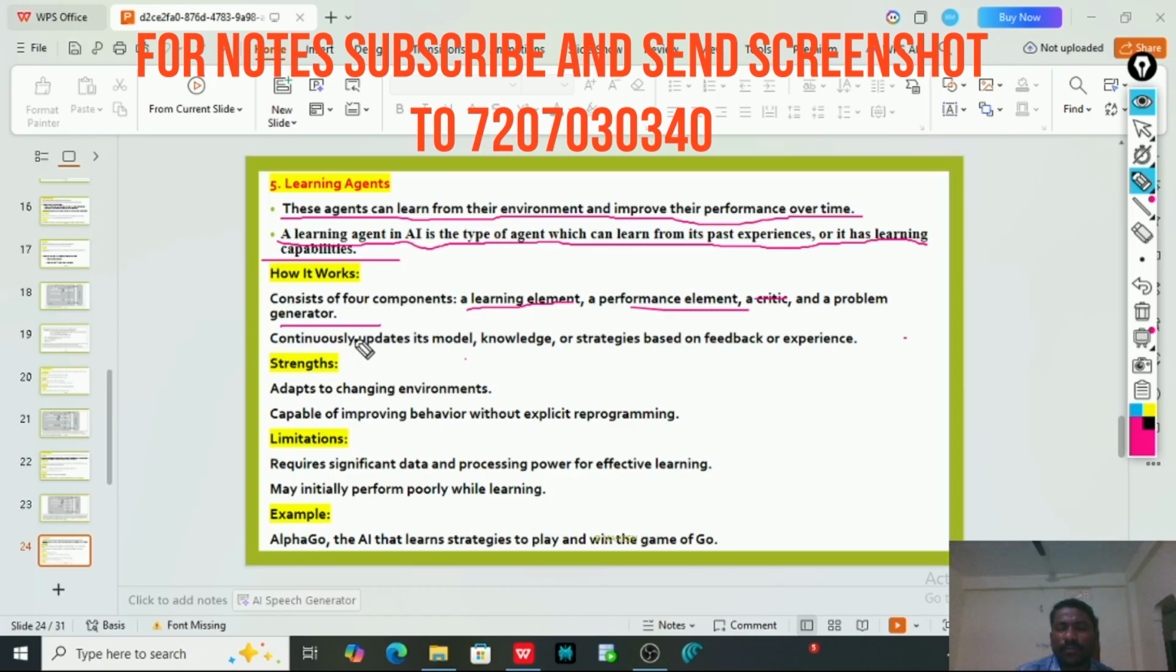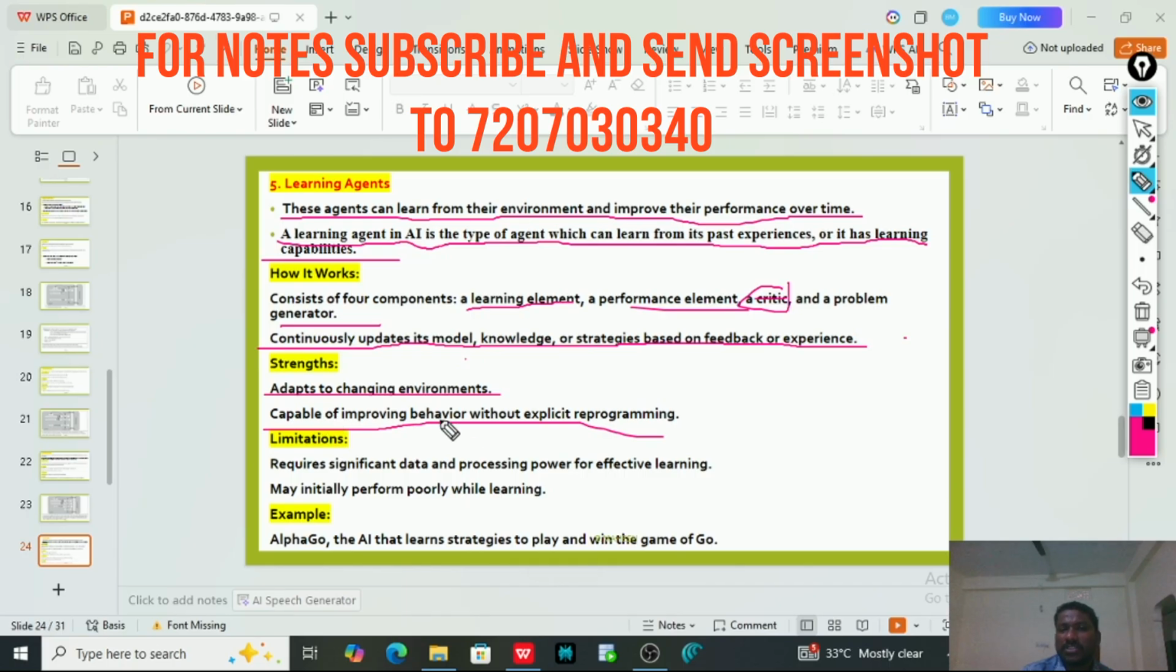It continuously updates its model, knowledge, or strategies based on feedback or experience given by a critic. So coming to the strengths of this agent, it adapts to changing environments and is capable of improving behavior without explicit reprogramming. Why? Because it is designed so that it can learn from past experience, so there is no need of reprogramming.